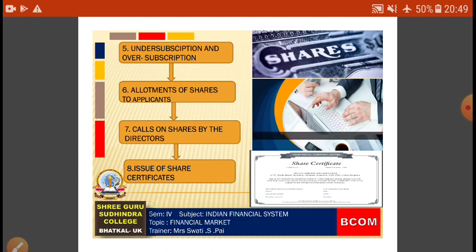Now the seventh step is calls on shares by the directors. The remaining amount on the shares will be called by the directors in one or more installments subject to certain conditions. Such installments are called calls on shares. Okay, the last step is the issue of share certificate. After the receipt of the final call monies from the members of the company, the share certificate will be forwarded to the respective members. The certificates are in the specified form, having a common seal of the company, and are duly stamped and signed.